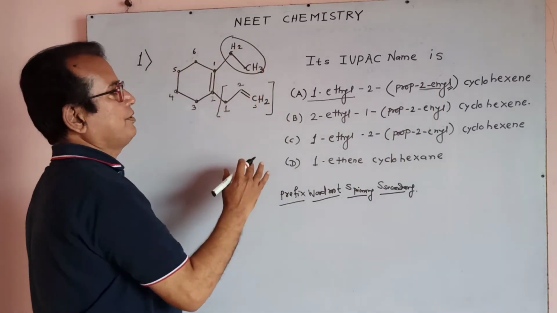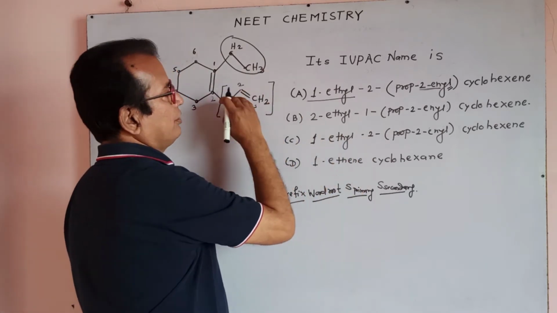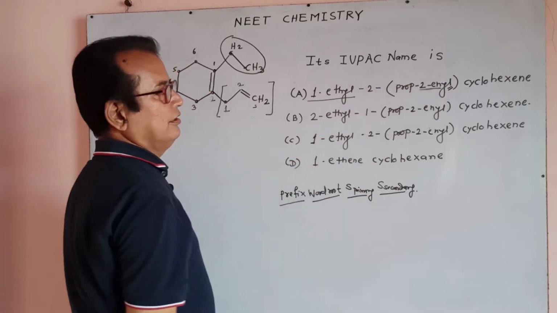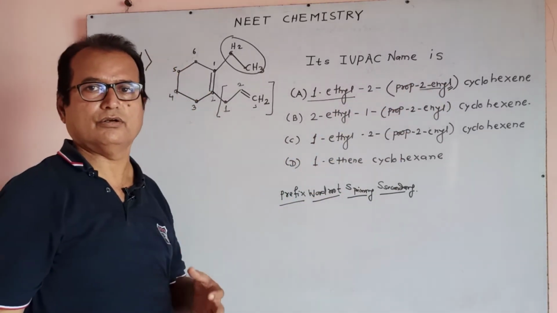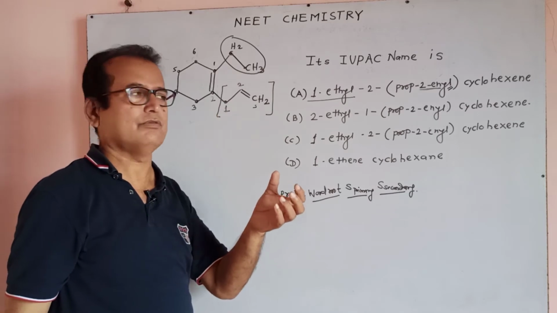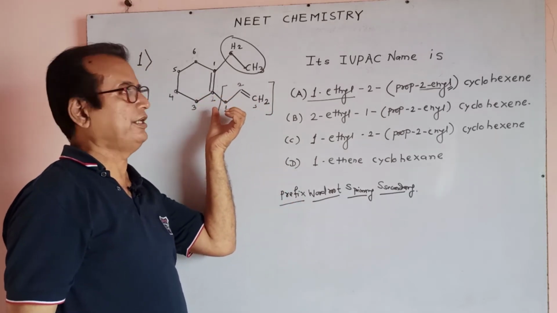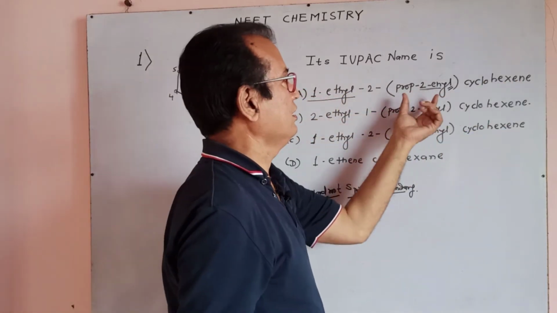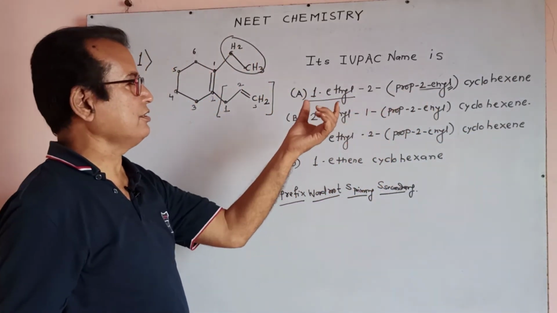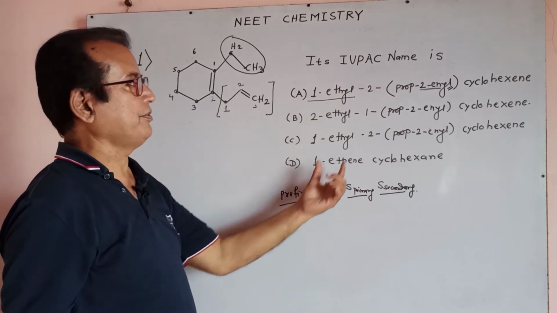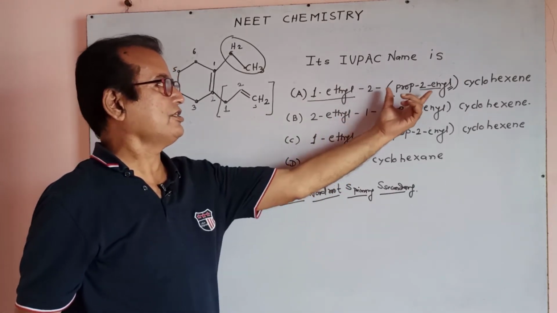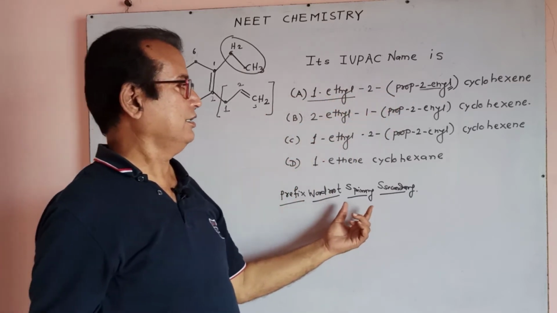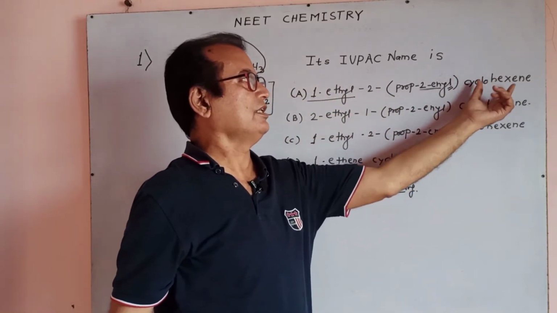There is no functional group at all, only a double bond, and a complicated radical is there, which is to be connected to this second point. 1-ethyl cyclohexene, and the additional attachment, the additional prefix, is this. This is one of the additional prefixes. It is the general prefix, the additional prefix, and this is cyclohexene.